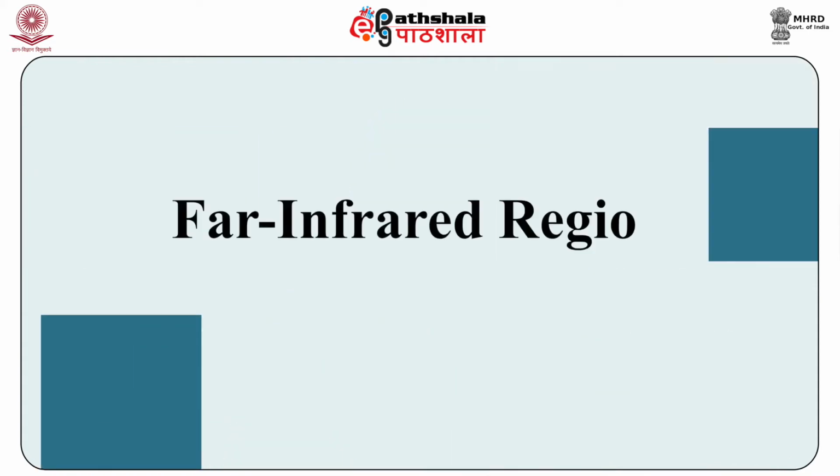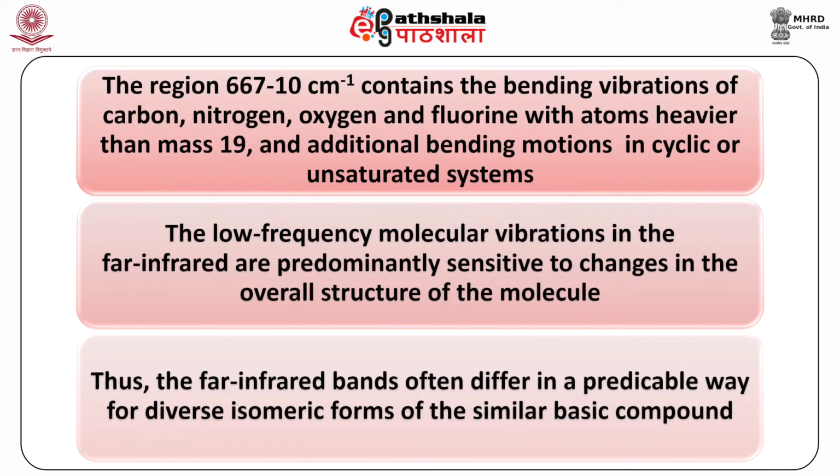Far infrared region. The region from 667 to 10 cm⁻¹ contains the bending vibrations of carbon, nitrogen, oxygen and fluorine with atoms heavier than mass 19, and additional bending motion in cyclic or unsaturated systems. The low frequency molecular vibrations in the far infrared are predominantly sensitive to changes in the overall structure of the molecule. Thus, far infrared bands often differ in a way for diverse isomeric forms of similar basic compounds.